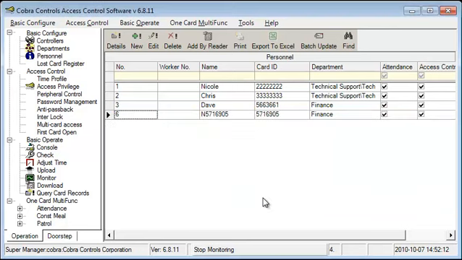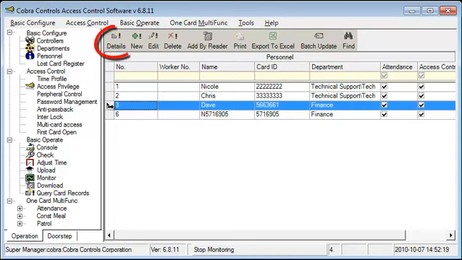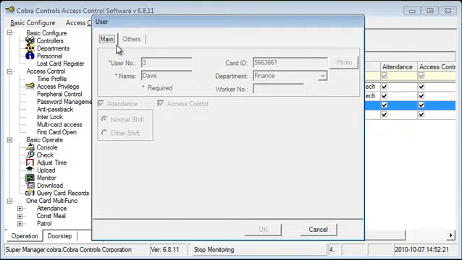A few more notes before the screencast comes to a close. If you select a user and then select Details, it will display the information that you have entered for the user. It won't let you edit it, but you can still look at the details for a specific user.